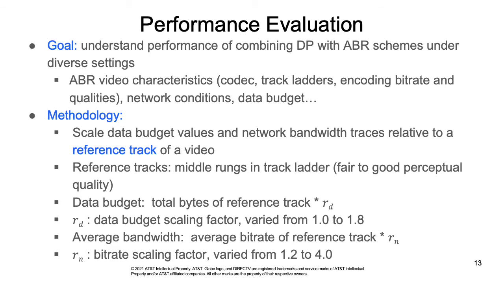Specifically, the data budget is set to be the total size of the reference track times Rd. The average network bandwidth is scaled to be the average bitrate of the reference track times Rn, with variables Rd and Rn in a wide range.